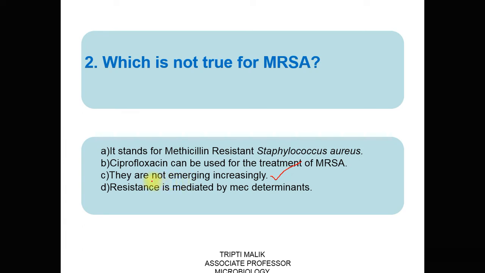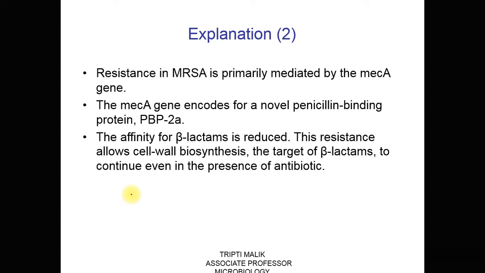So they are increasing, and option D is also correct, which says that resistance is because of the mec determinants. These mec determinants, these genes, code for a novel penicillin binding protein PBP2A, because of which the affinity for beta lactams gets reduced and the bacteria continue to multiply even in the presence of antibiotic. It does not get killed.